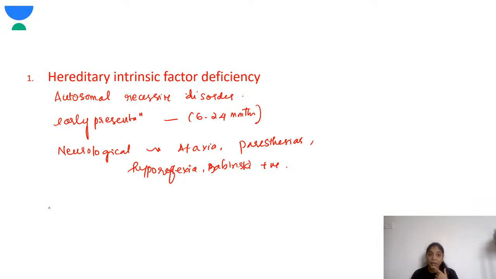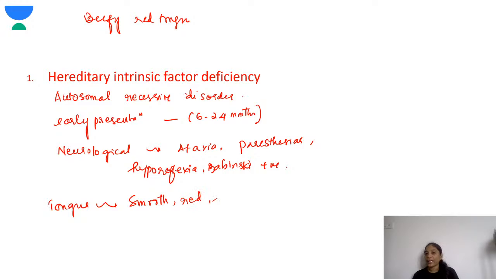Their tongue, they'll have the beefy red tongue. What is that tongue? It's smooth, red and painful. So in vitamin B12 deficiency, you should remember about the beefy red tongue. The tongue will be smooth, red, and it will be painful. So that you should remember. Children who have vitamin B12 deficiency will come with this symptom.